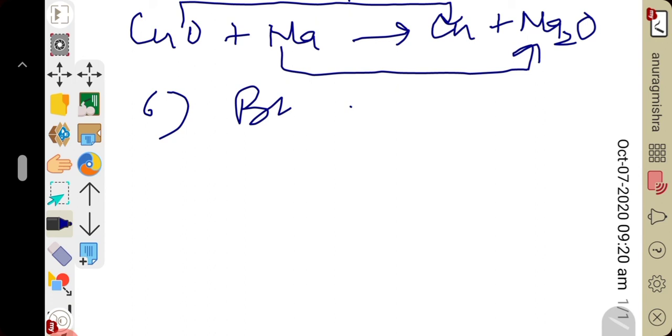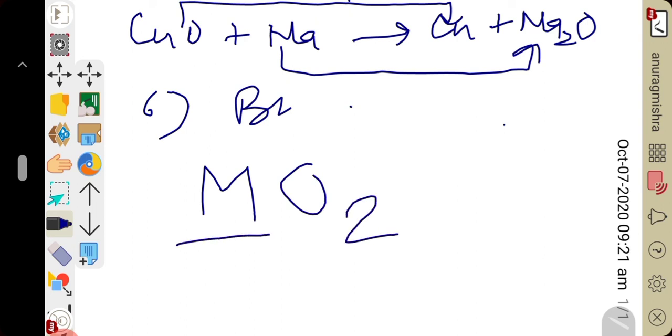Similarly, the elements from potassium to cesium, that is potassium, rubidium, cesium, form superoxide. Superoxide is a MO2 type of compound, where M is metal. When potassium reacts with oxygen, it forms KO2, called superoxide.